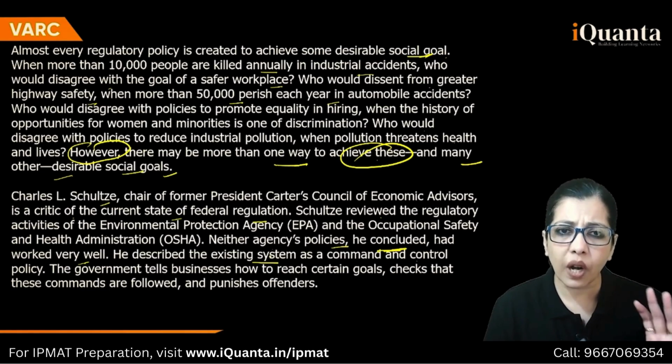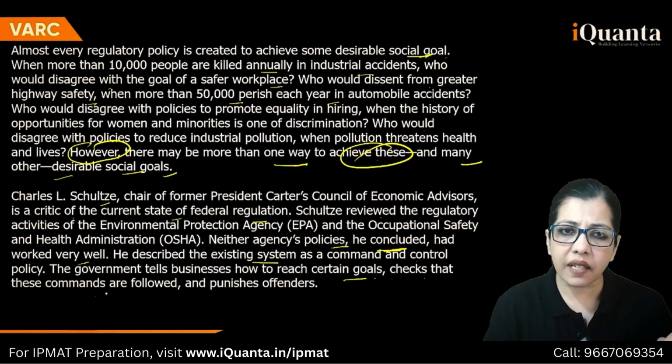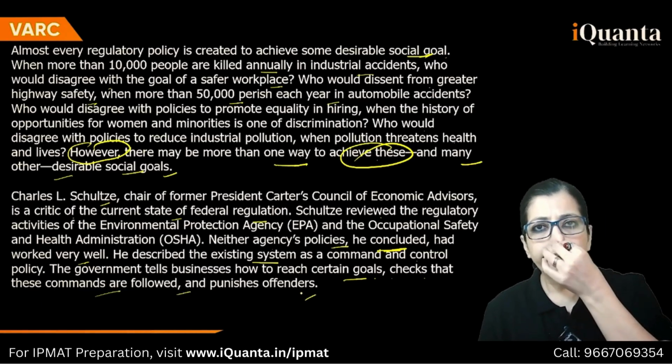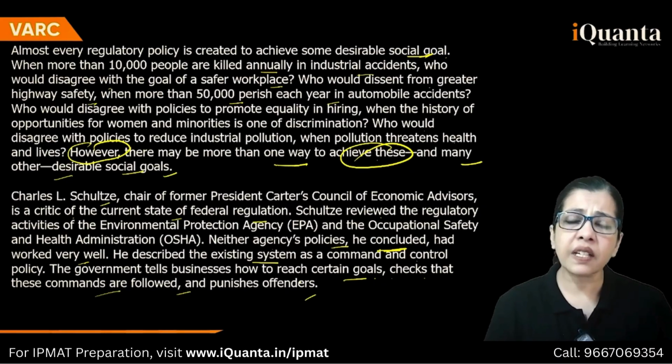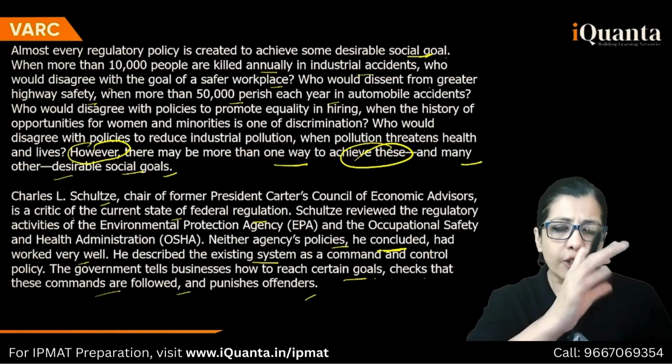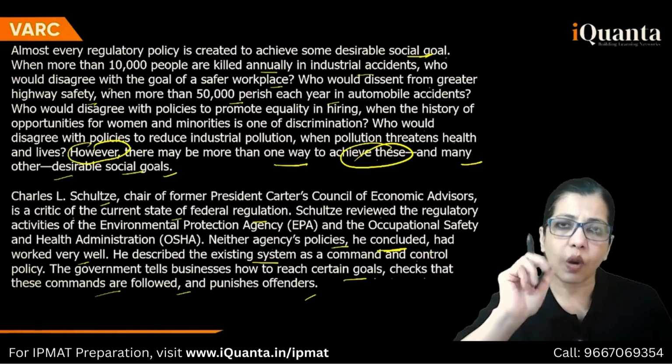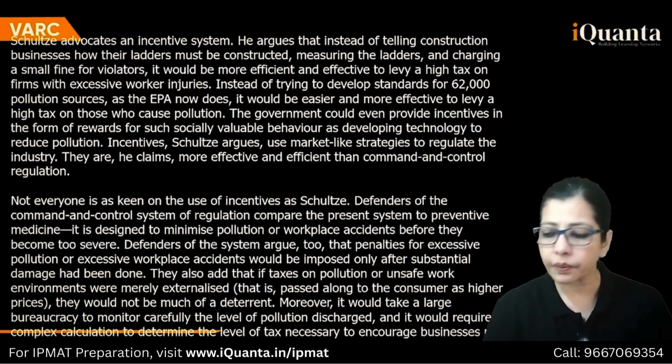Okay, कुछ तो खराब बोला होगा. The government tells businesses how to reach certain goals, checks that these commands are followed, punishes offenders. This is something that he found out, and he concluded कोई भी काम सही से नहीं हो रहा था. So now Schulz will come up with some recommendation, obviously ना, कि कैसा होना चाहिए.